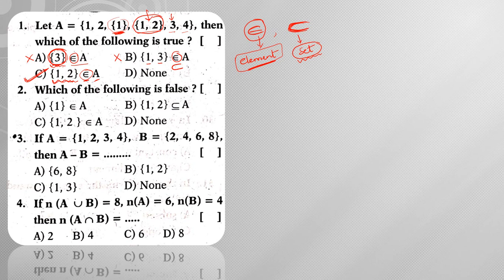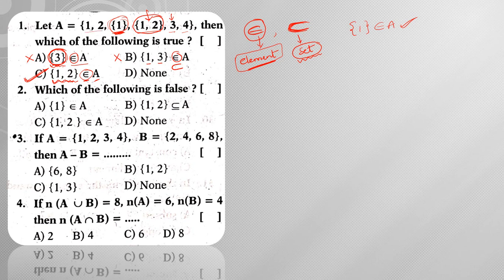The same way, if in option A he had given {1} belongs to A, then it would be correct, because {1} is an element of the given set A. Likewise you should be clear about this particular type of question.